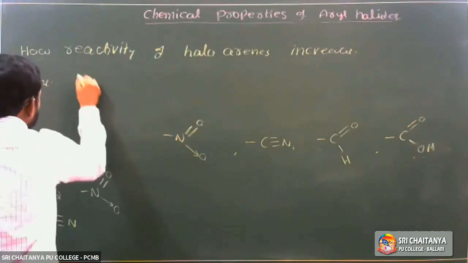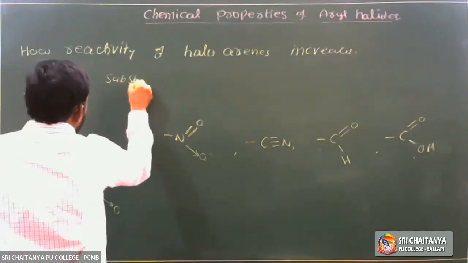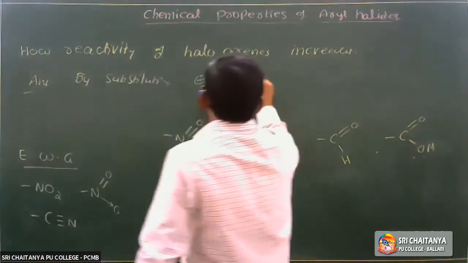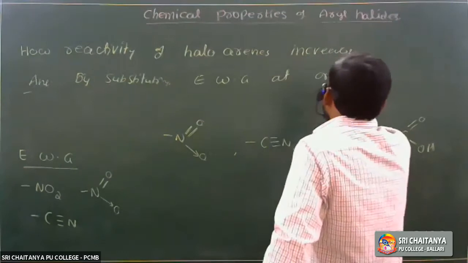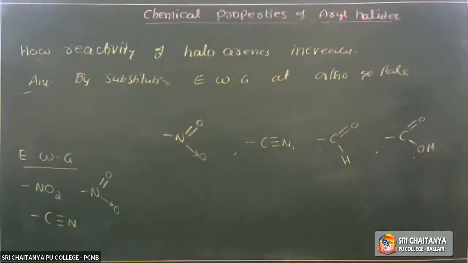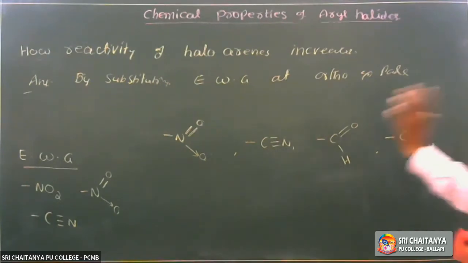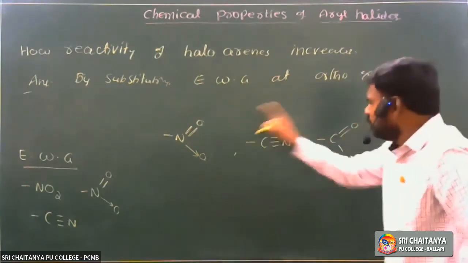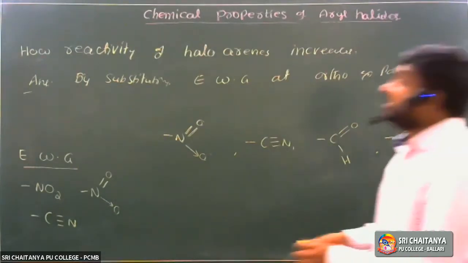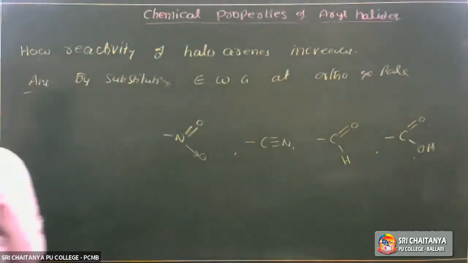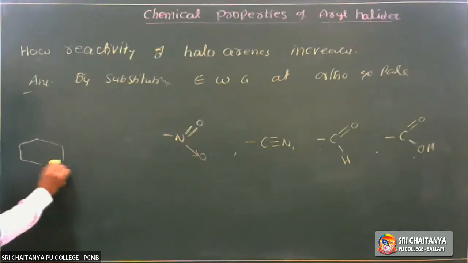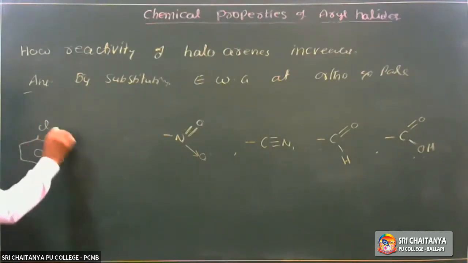By substituting electron withdrawing groups at ortho and para positions, but not the meta position. These groups, nitro, cyano, aldehyde and carboxylic acid, substituted at either ortho or para position, then reactivity increases.